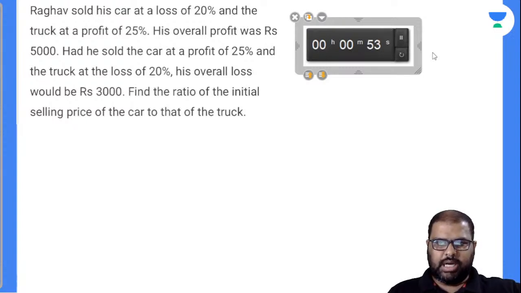Raghav sold his car at a loss of 20% and the truck at a profit of 25%. His overall profit was rupees 5,000. Had he sold the car at a profit of 25% and the truck at a loss of 20%, his overall loss would be rupees 3,000. Find the ratio of the initial selling price of the car to that of the truck, is the question.